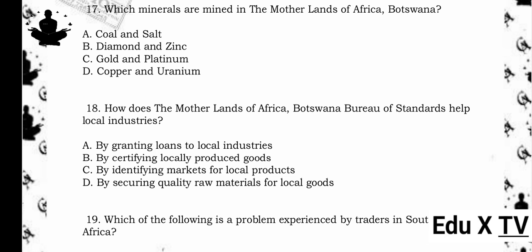Diamond and zinc. Reason being, Botswana is famous for its diamond mining industry, one of the largest in the world. Zinc is also mined in the country. Other minerals like gold and copper are mined in other African countries.